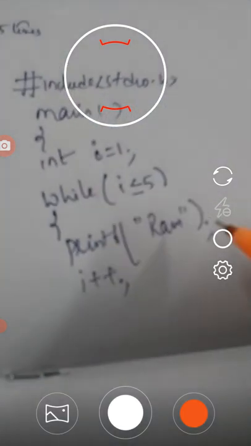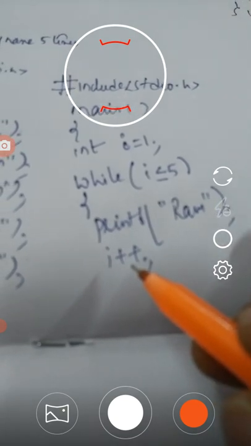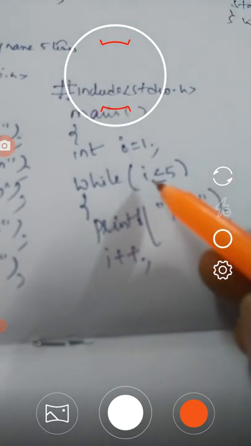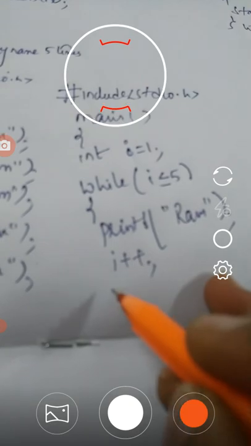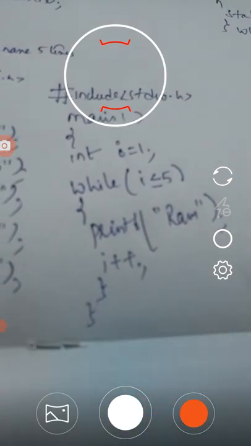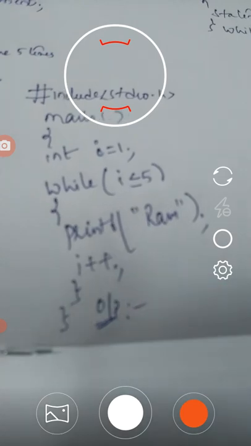Here you are going to use what type of operator? It is a unary operator, the unary increment operator. It increments the loop variable by one each time. After that, close this while loop. After writing your code, again close the main section. Now check the output.